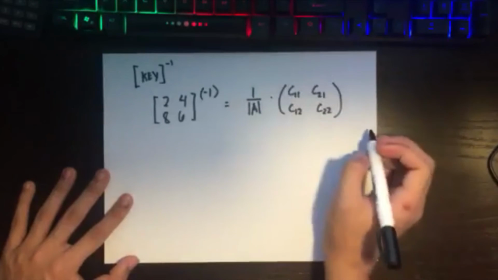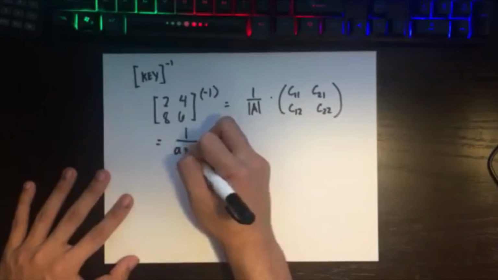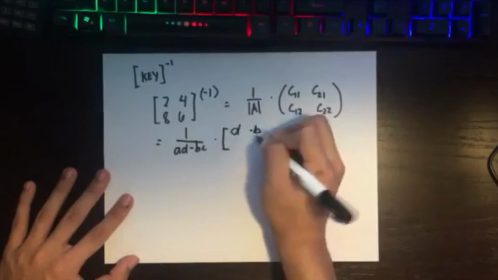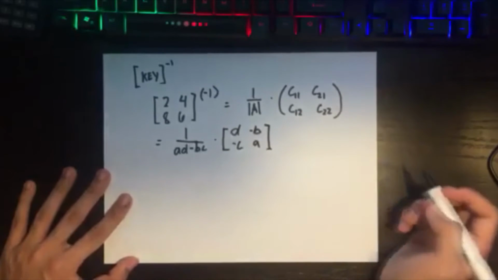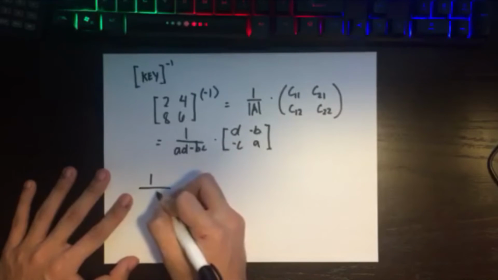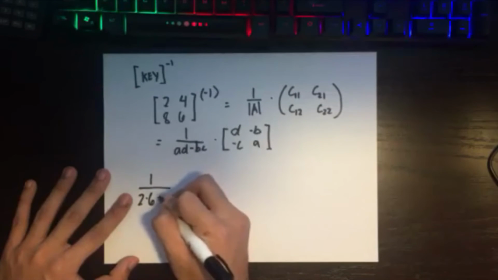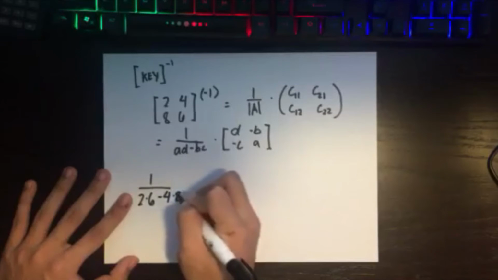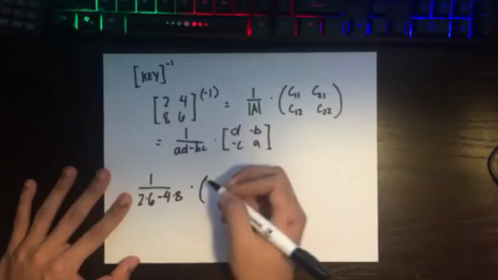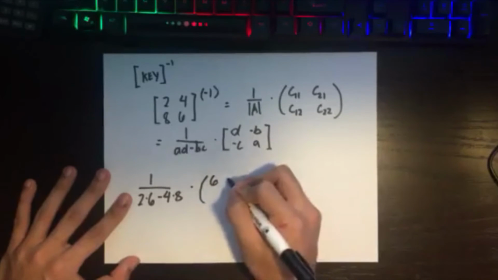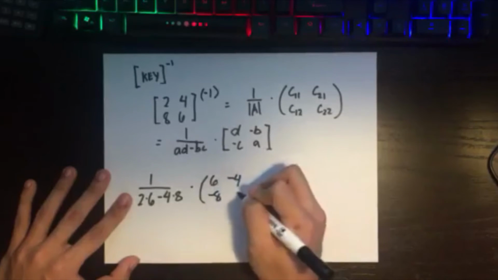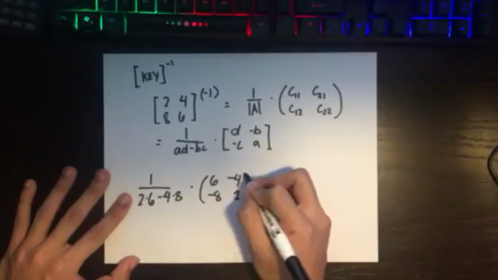And then that would be equal to 1 over A times D minus B times C, this matrix: D, negative B, negative C, A. Substituting our values, we have 1 all over A times D, which is 2 times 6, minus 4 times 8, which is our B times C, multiplied by D, which is 6, negative B, which is negative 4, negative C, which is negative 8, and 2, which is our A.